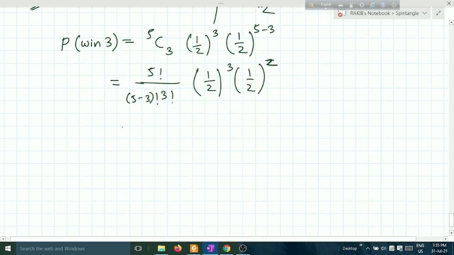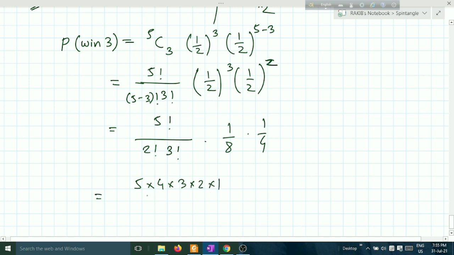Now easy calculations. 5 factorial upon 2 factorial 3 factorial, 1 upon 8, 1 upon 4. This is the basic mathematics. 5 factorial means 5 into 4 into 3 into 2 into 1. 2 factorial means 2 into 1. 3 factorial means 3 into 2 into 1, and 1/8 times 1/4 is 1/32.